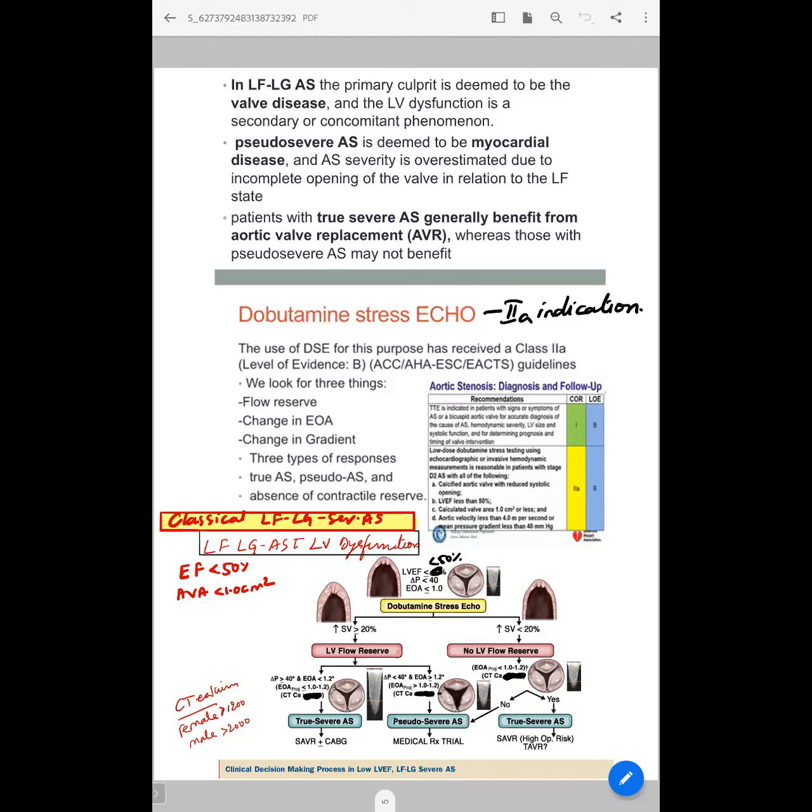In patients whose stroke volume flow reserve is less than 20%, there is no flow reserve, that is, the increase in stroke volume is less than 20%. These are a group of patients with true severe AS, as defined by aortic valve area less than 1. These people will have high surgical mortality compared to patients with good LV flow reserve.